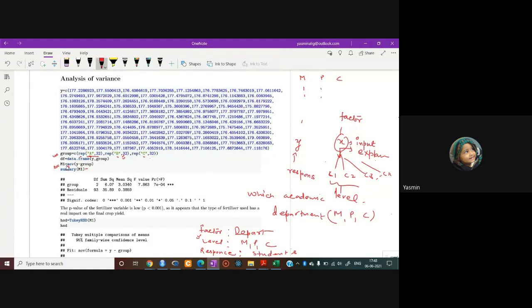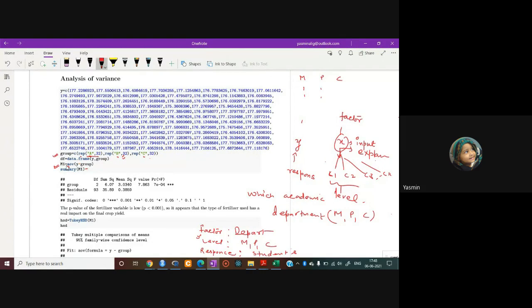Then you want to find out the numerical summary after the analysis of variance. For getting the summary, the function used is summary itself. In the summary function, you have to write within brackets the object assigned in the aov command, whose object name is M1, and press enter.